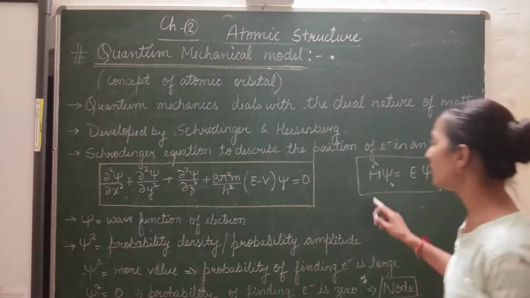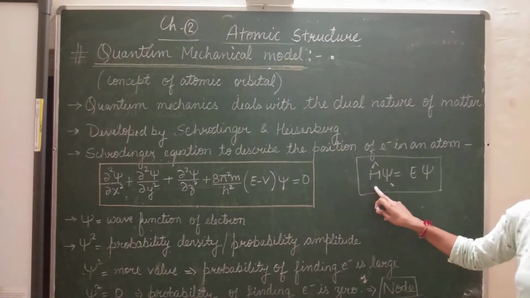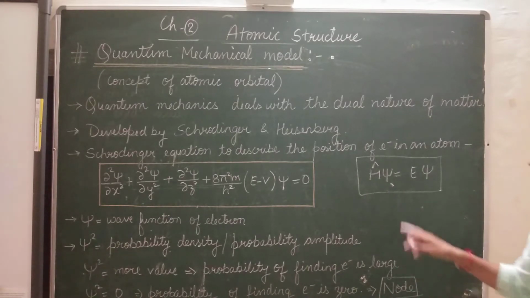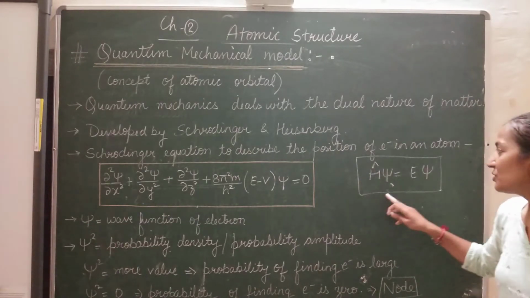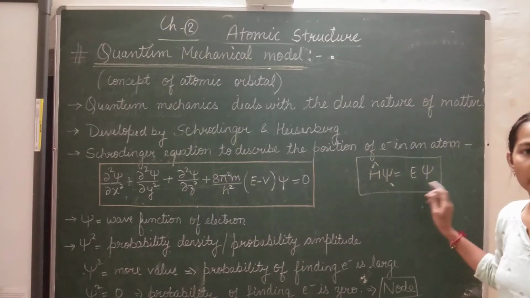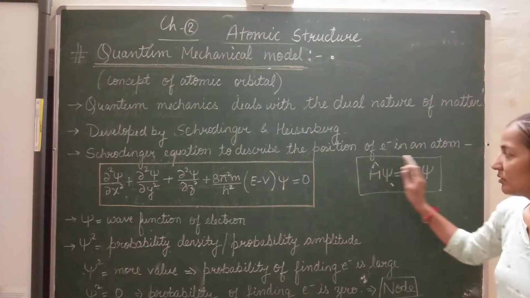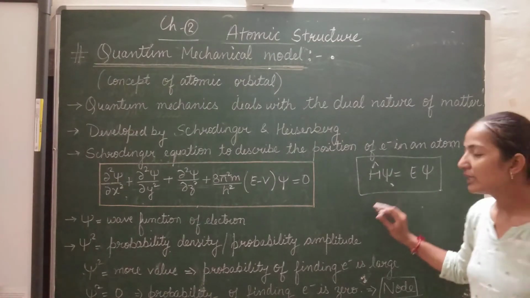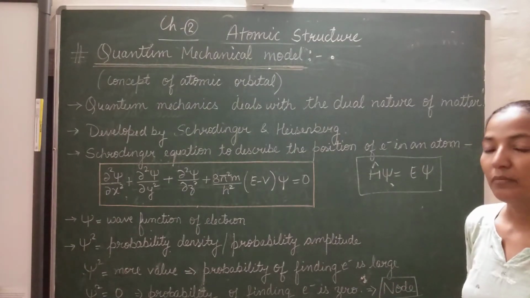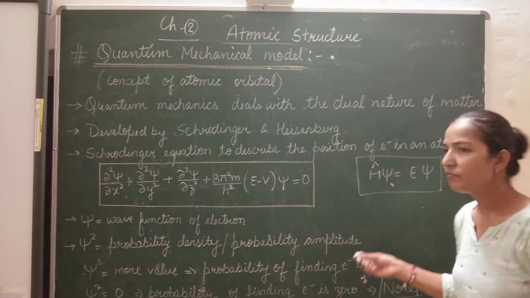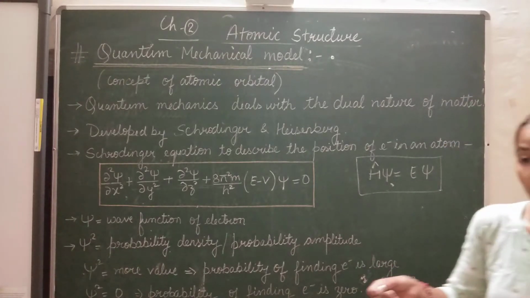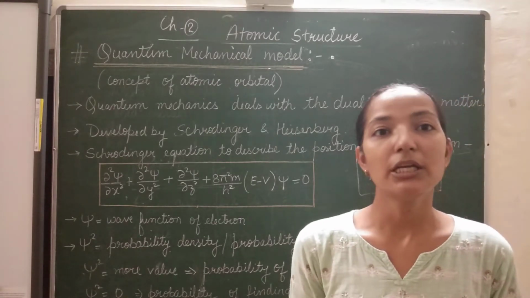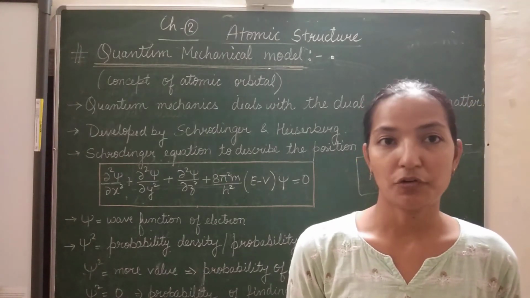In the same way the Hamiltonian operator is there, which you will use in further classes in mathematics. When he solved this differential equation, he got some values, and all these values were representing the different energy levels for an electron.